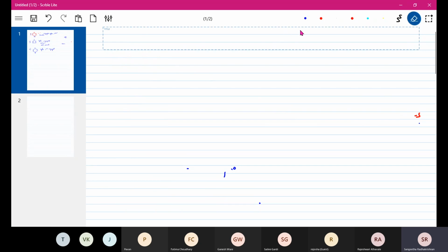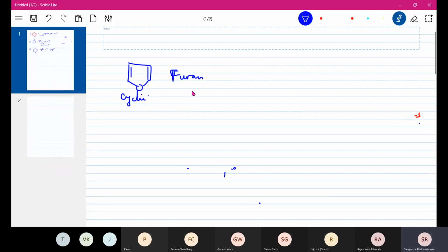Now we will take a few heterocyclic compounds also. This is furan. Now tell me, is it cyclic? Yes.